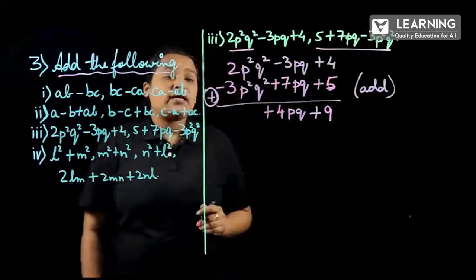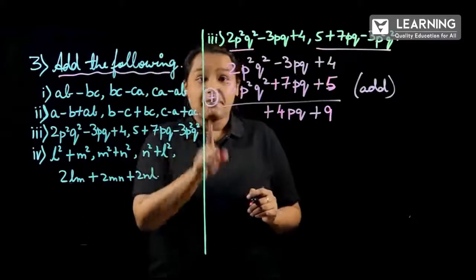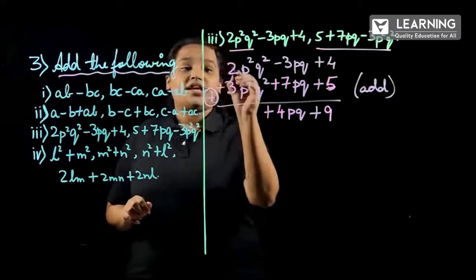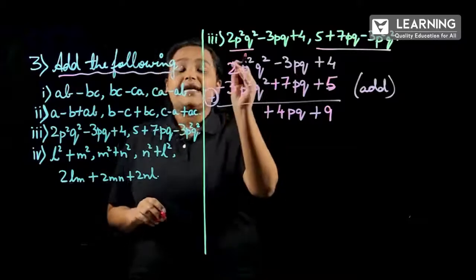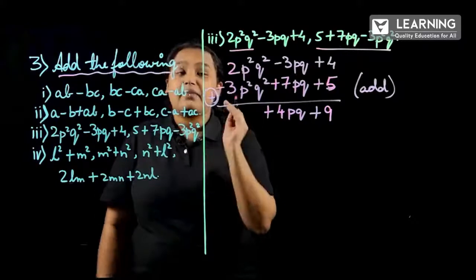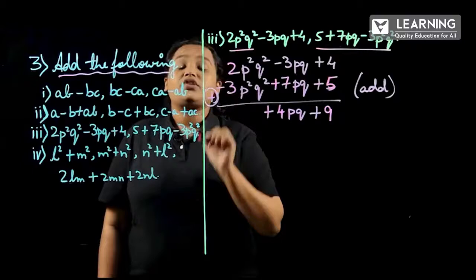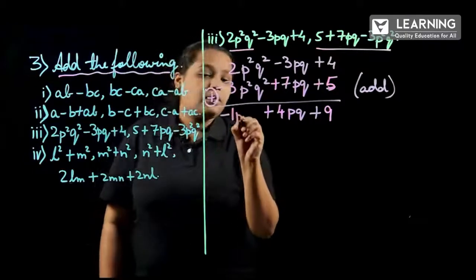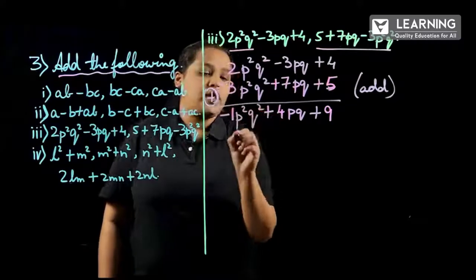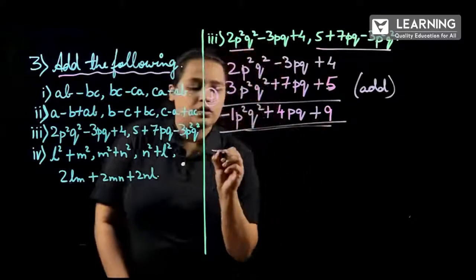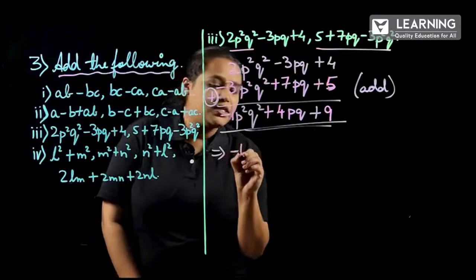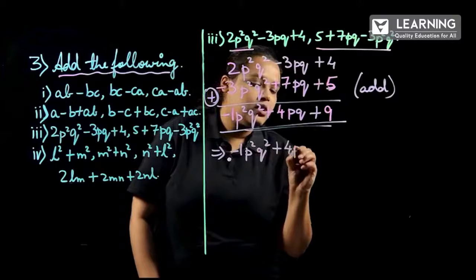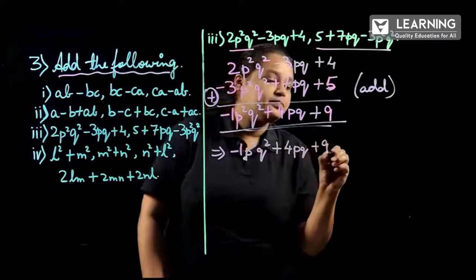And next when we come to 2p square q square minus 3p square q square, here minus 3 plus 2 is there. So 3 is greater than 2 and also 3 has the minus sign. So 3 minus 2 is how much? 1. We have to write the sign minus, p square q square. So the answer will be minus 1 p square q square plus 4pq plus 9.